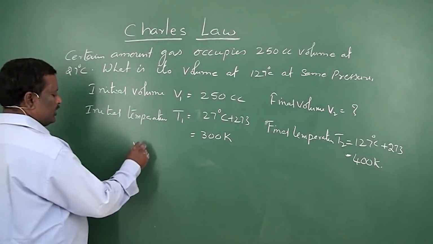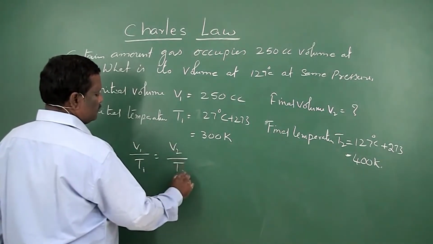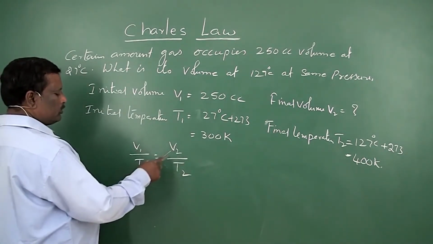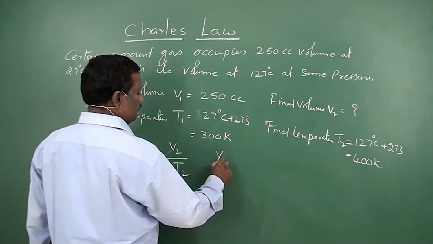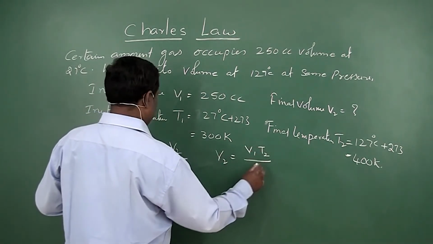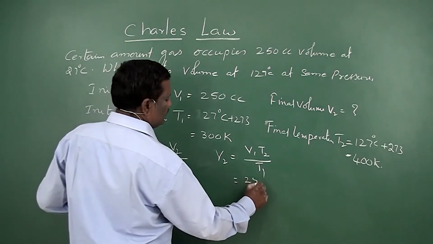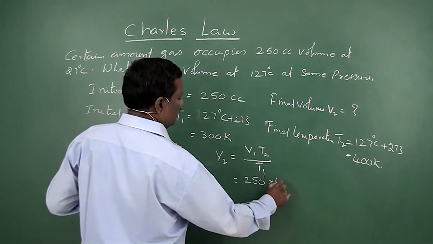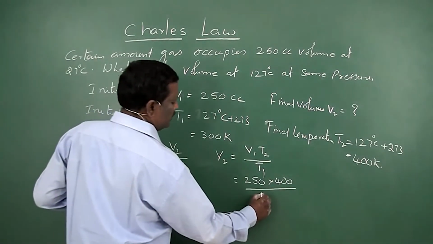Therefore, according to Charles' law, V1 by T1 is equal to V2 by T2. So on cross multiplication, V1 into T2 is equal to V2 into T1. Then V2 is equal to V1 T2 by T1. So V1 is equal to 250 cc and T2 is equal to 400 by T1 is equal to 300.